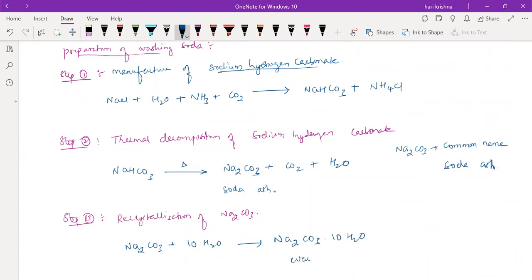This is the washing soda. The real name is sodium carbonate decahydrate. Deca means 10, hydrate means water. Clear now?